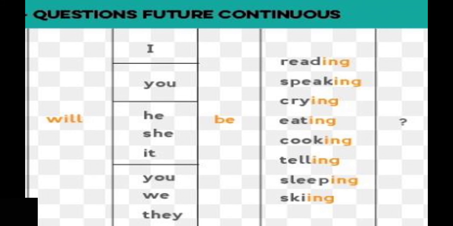Next one, questions in future continuous tense. Questions in future continuous tense will be started with helping verbs. Will I be reading? Will you be reading? Will he be reading? Will she be reading? Will it be reading? Will you be reading? Will we be reading? Will they be reading? In the same manner, we can use all the other main verbs also, right? This is about the formation of questions in future continuous tense.